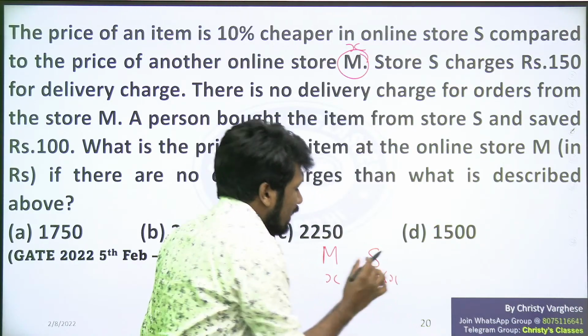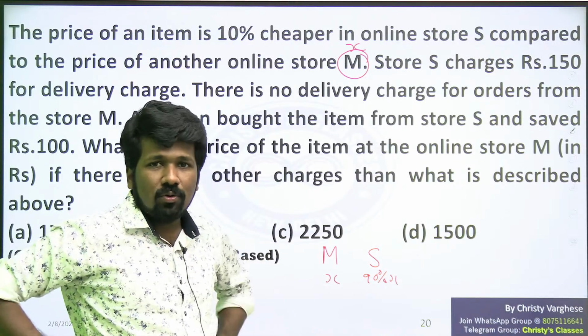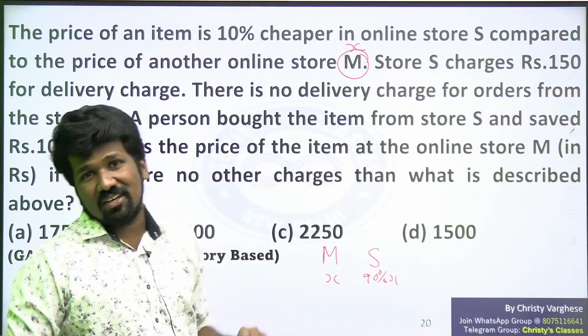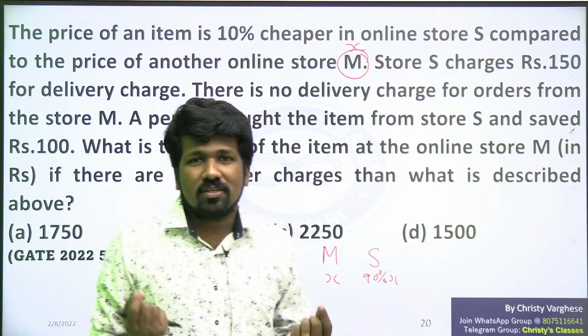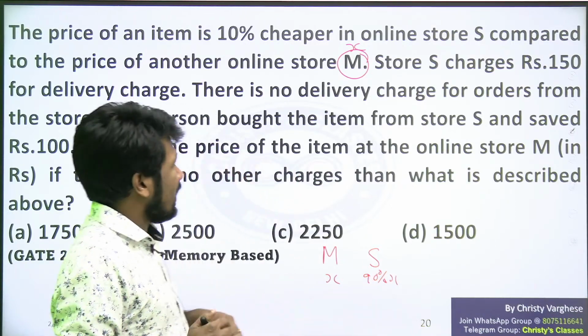Did you all understand that? If the price at shop M is X rupees, then at shop S it will be 90% of it, because it is 10% cheaper. 100% of X reduced by 10% gives 90% of X. That will be the price of this commodity at S.